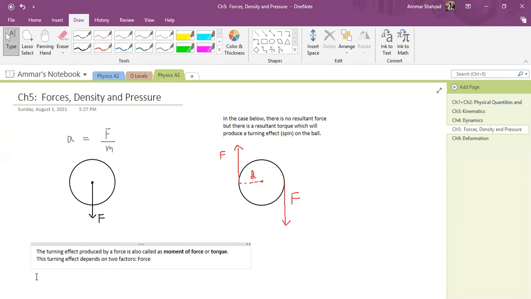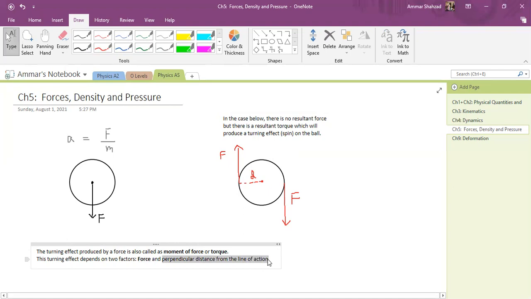One is force and the other one is distance from pivot, or you can say force and perpendicular distance from the line of action. I will tell you what line of action is; we will get into the details. So this is one factor, force, and this is the other factor, perpendicular distance from the line of action.